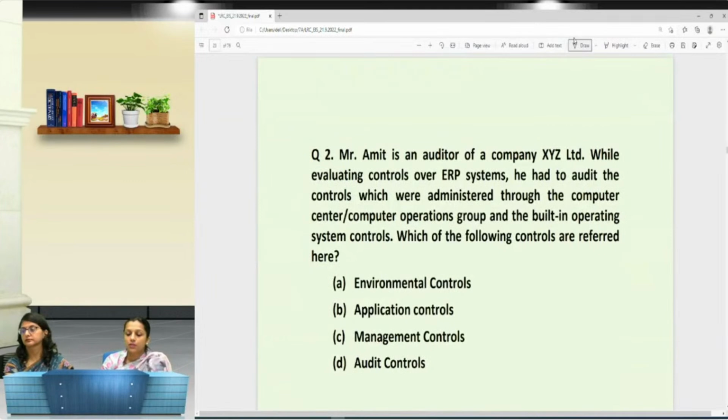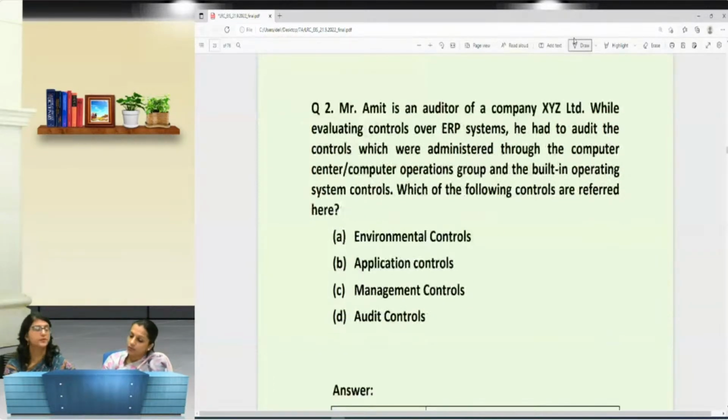The next question says, Mr. Amit is an auditor of a company XYZ Limited. While evaluating the controls over ERP system, he had to audit controls which are administered through the computer center, computer operation group, and the built-in operating system control. Which of the following controls are referred to over here? Active participation, please. Students, please try this.